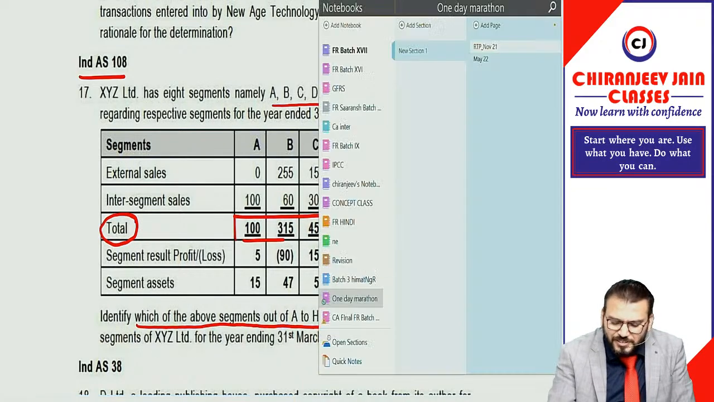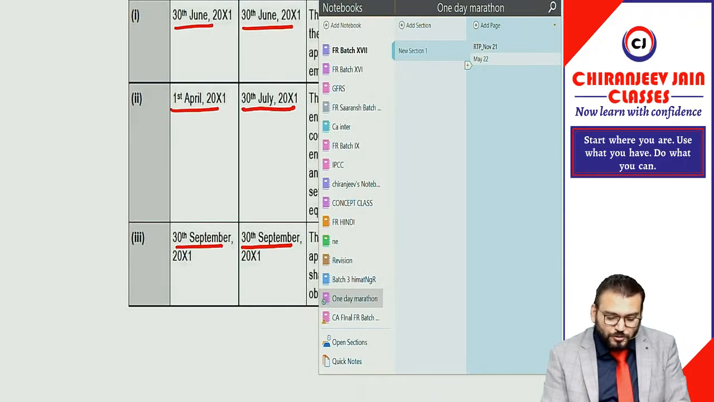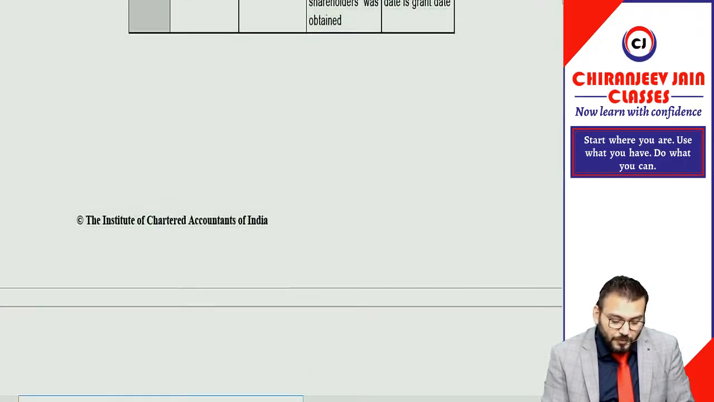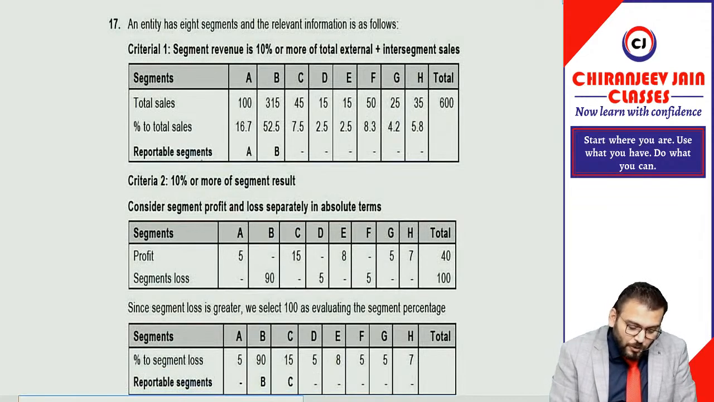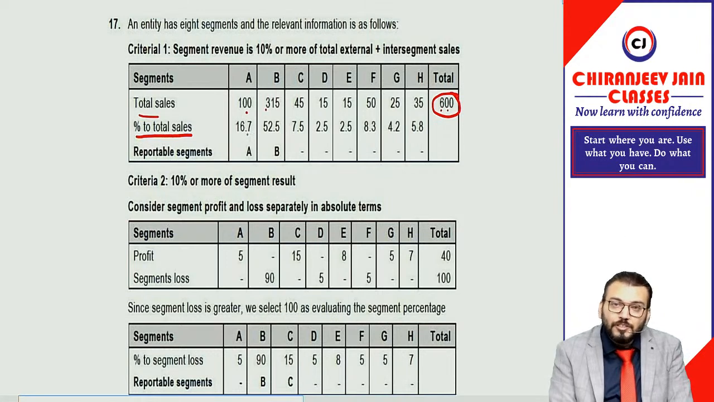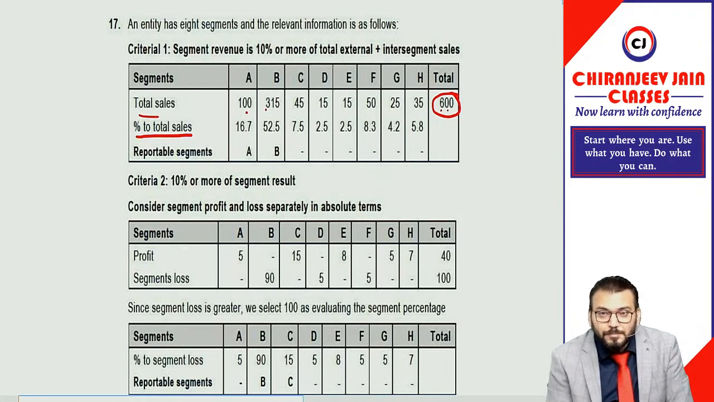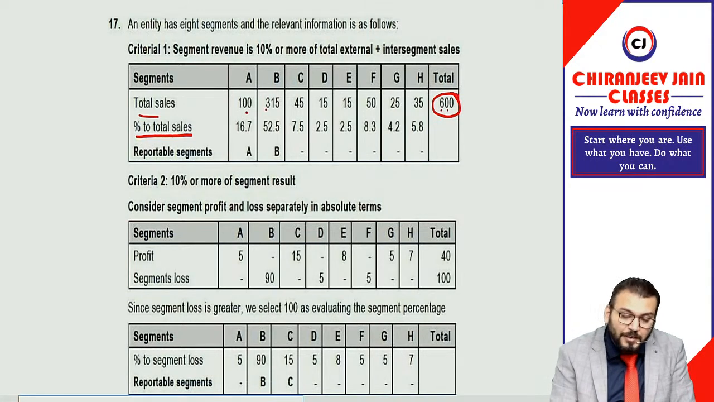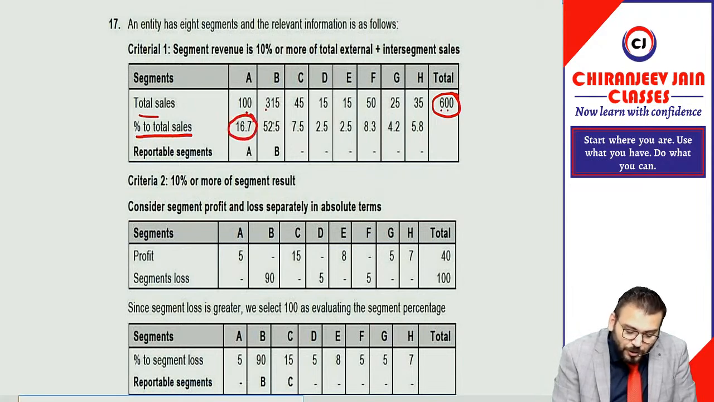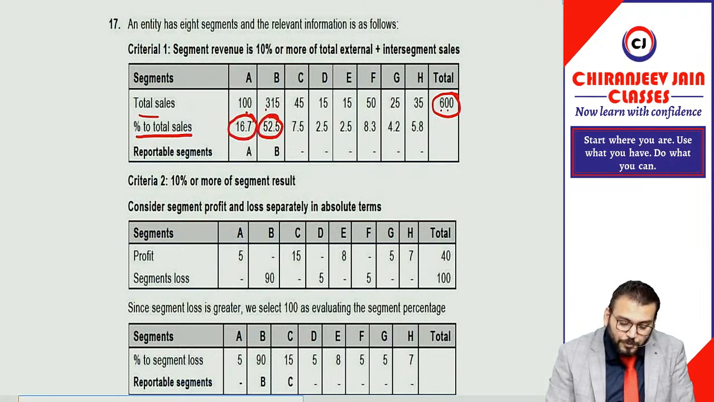It is very simple. Let's see the solution, because this is a super easy question, correct? You can see we first find out the total sales, 600, then we find out the percentage of total sales: 100 by 600, 315 by 600. Any segment which has 10% or more of total segment sale will become reportable. So this is reportable, this is reportable, others are not reportable.